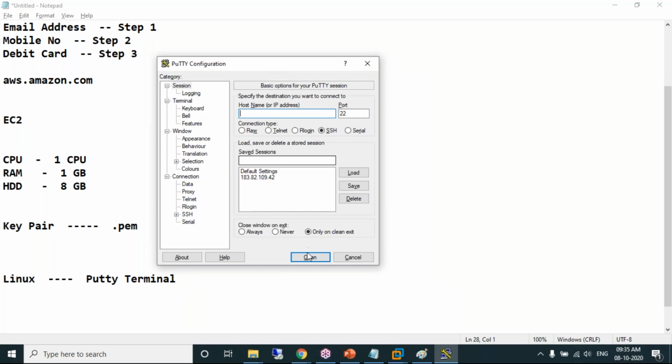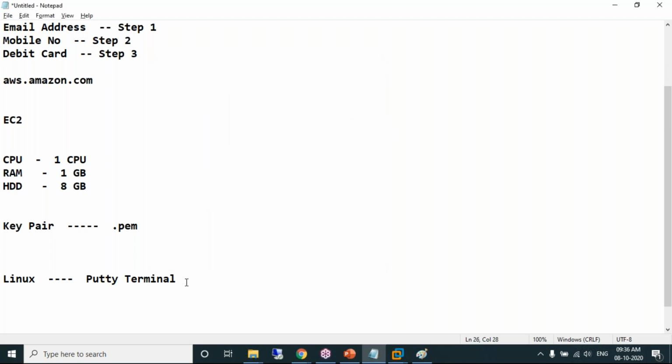If you don't have PuTTY, it's very simple. Go to Google and download PuTTY. Within just 2 minutes, PuTTY will be downloaded. So PuTTY is a terminal used to connect to a Linux machine. The PuTTY terminal needs a PPK file. What does PPK stand for? PuTTY private key. To connect to the Linux machine using PuTTY, it needs a PPK file.